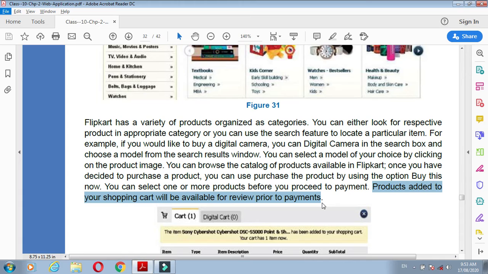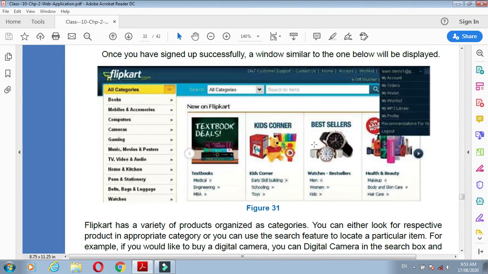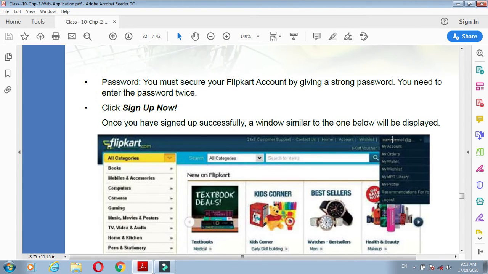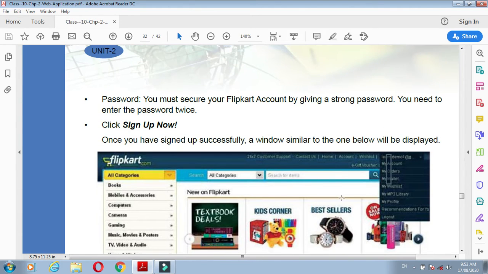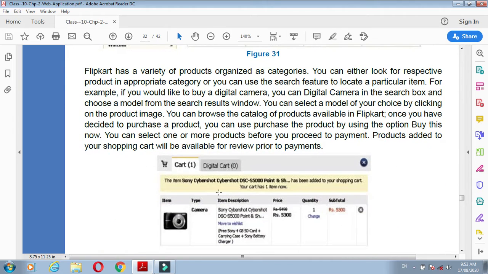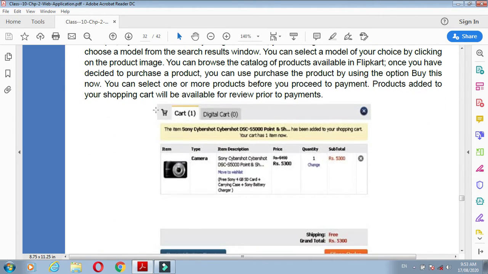If you choose 1, 2, 3, 4, 5 products, those products are automatically listed in the cart list. Here is the cart list. They are automatically added, and the cart list comes in front of you in this way.